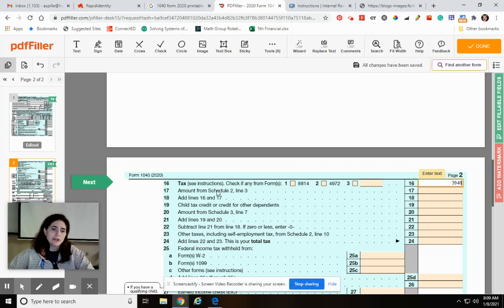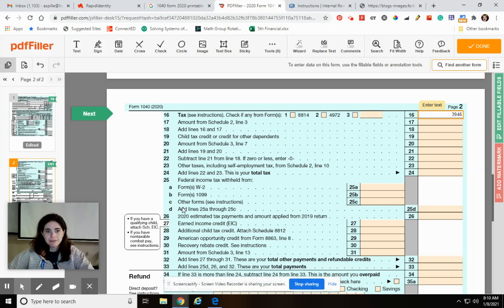And then this part is different, so you would look at the instructions for all of this. Most of this stuff, you're not going to necessarily use, like child tax credit or credit for other dependents. You would put that here, and then other taxes, including self-employment tax. Then you come down here to line 25.